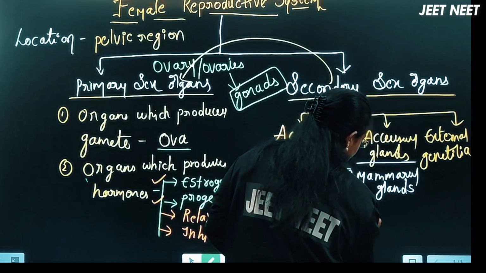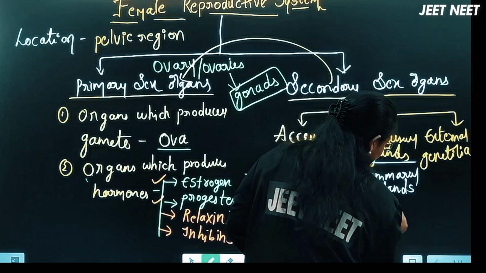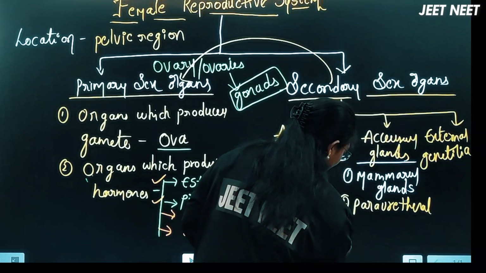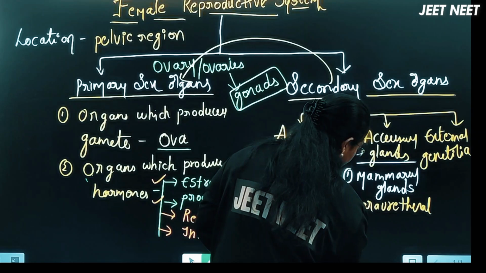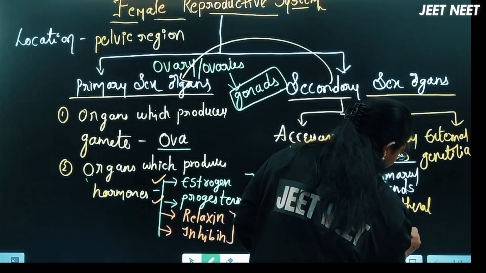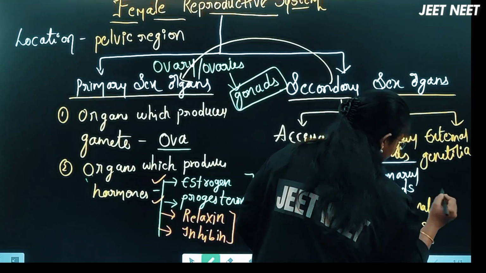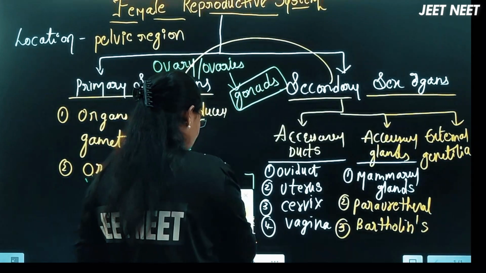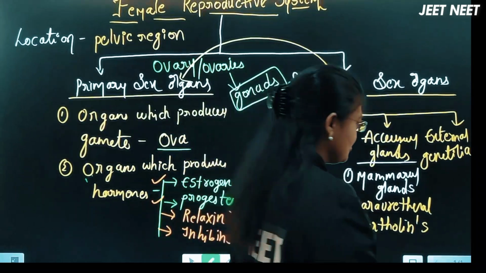One is the paraurethral gland. I'll show you diagrammatically where these glands are located. And one more is the Bartholin's gland. Paraurethral gland and Bartholin's gland. And the last one is the external genitalia.